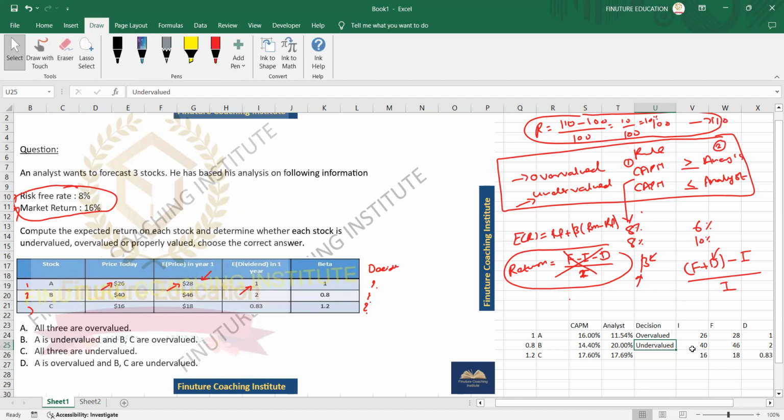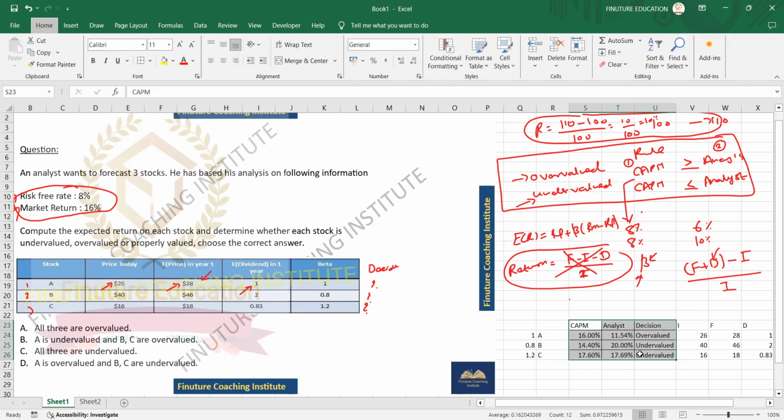And for the last one, it's very close, it's near to the CAPM line. But we can still see that it's 17.6 and this is 17.69, so CAPM is still higher. If I go strictly by the thumb rule, we can flag it here, CAPM is lower. So this is our final decision.